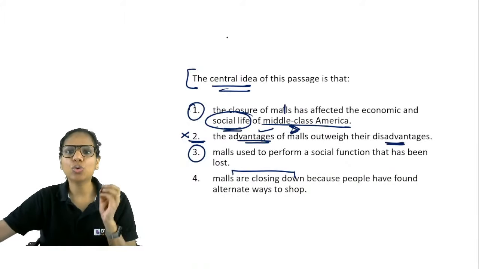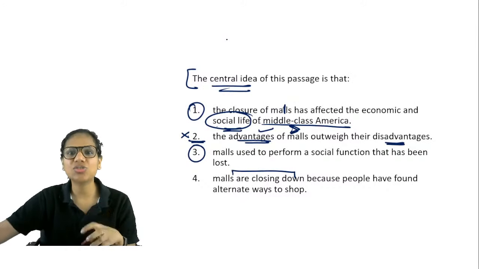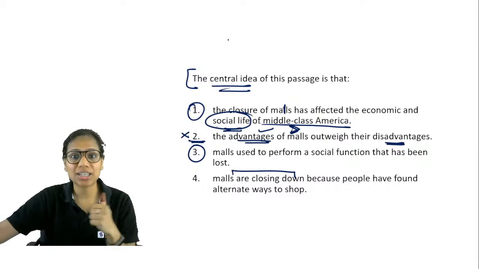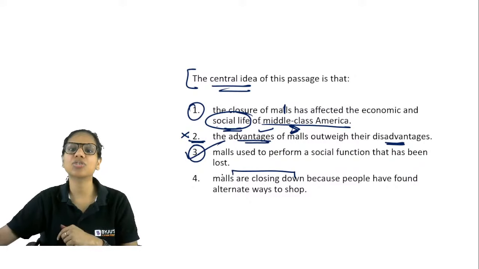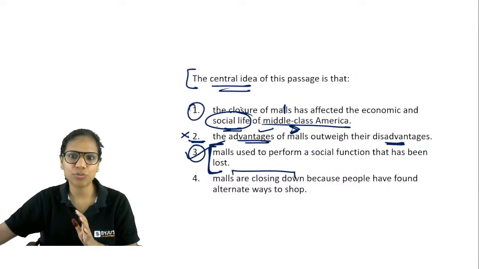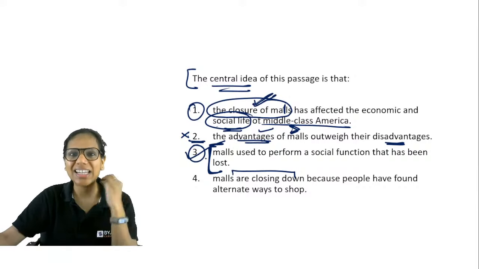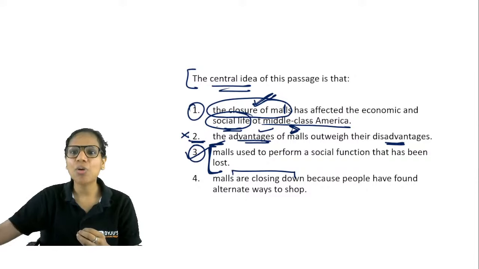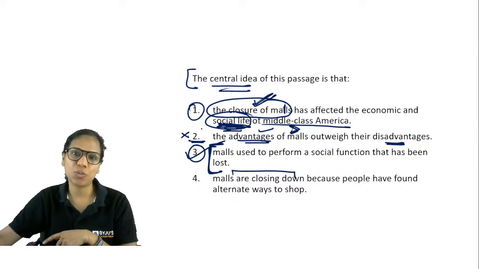Basically, the closure of malls reflects the change in the patterns of social interaction, as the last sentence says. So malls used to perform a social function that has been lost. This is the better choice out of the two. While option one mentions the closure of the malls, which is something I would want in my ideal central idea, this other part becomes incorrect, and that is why we have to eliminate one.